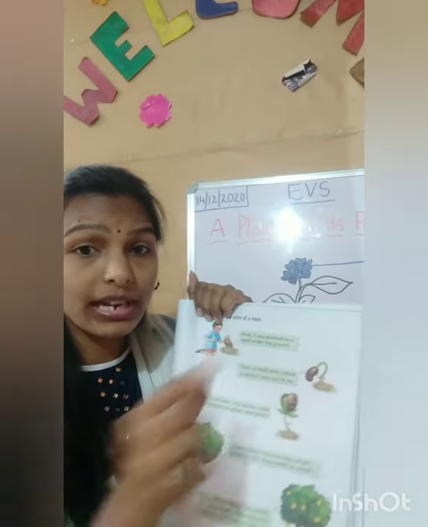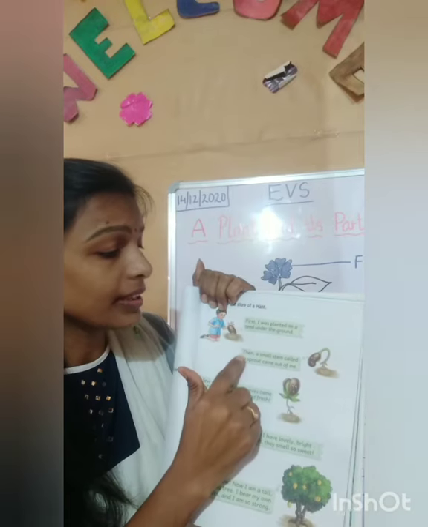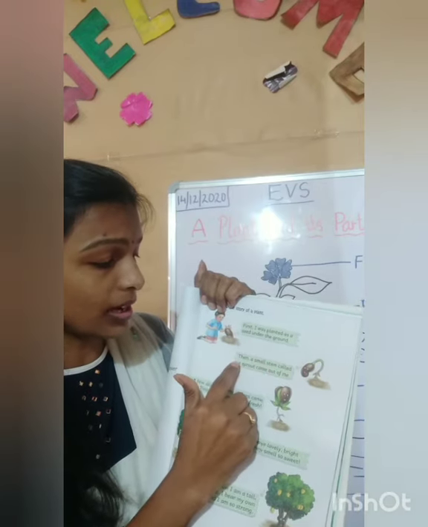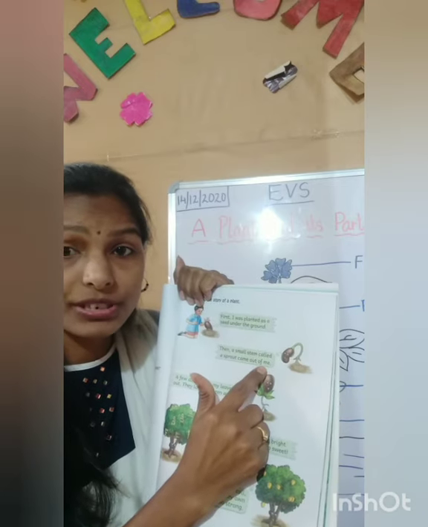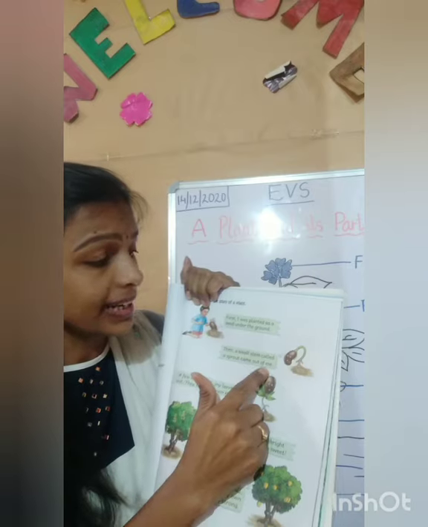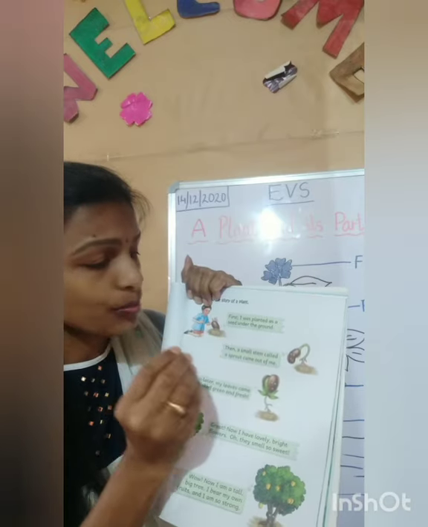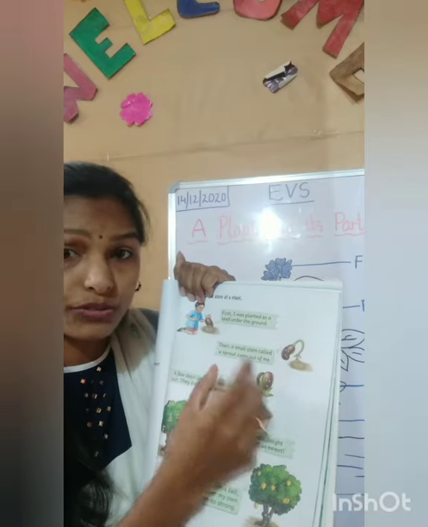So first we will plant the seed under the ground. Then a small stem called a sprout came out of me. So after that what will happen, children? After few days, when you water that seed daily, after 2 or 3 days, a small stem called a sprout will come out of that seed.